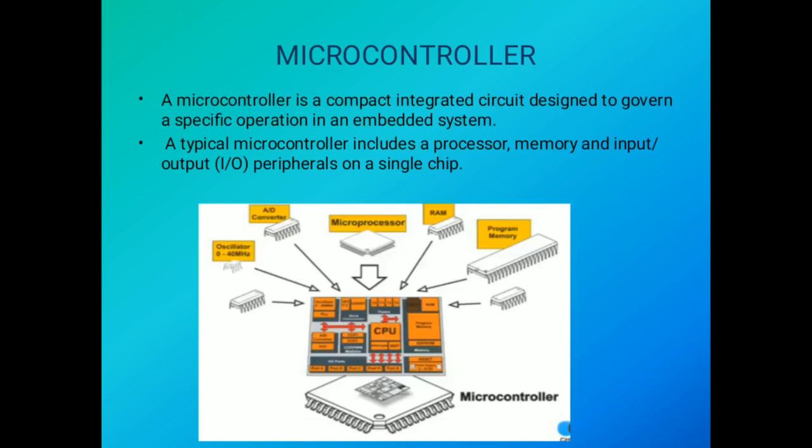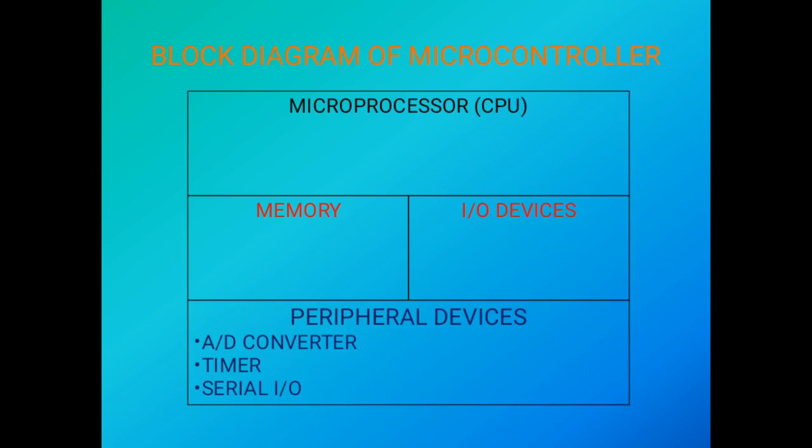Let's move on to the next topic, microcontroller. Microcontroller is nothing but computer on chip. It is named so because not only CPU, but RAM, ROM, I/O port, timer counter, serial I/O ports all are put together on a single microcontroller chip. A microcontroller is a small computer on a single metal oxide semiconductor IC chip. Here you can see the block diagram of microcontroller. A microcontroller includes a processor, memory and I/O peripherals on a single chip.